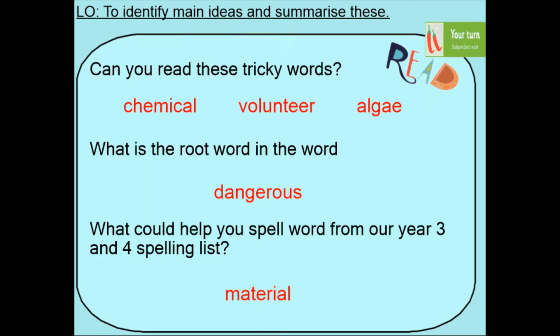Here are the tricky words that Mrs. Price introduced in yesterday's lesson. Let's see if we can remind ourselves of them. So we've got chemical, volunteer, algae. Let's read them together. Chemical, volunteer, algae. And do you remember what the root word was in this word? Yes, that's right, it's danger, with the OUS suffix at the end. Dangerous, and the root word is danger.